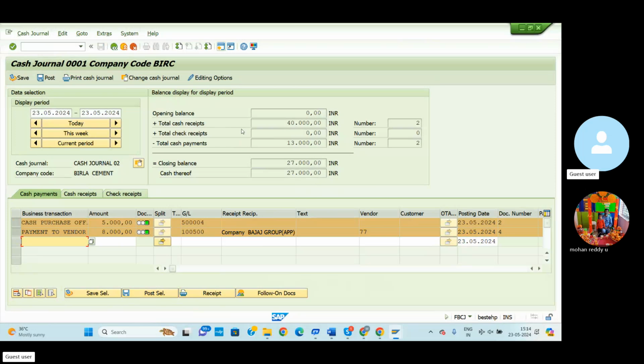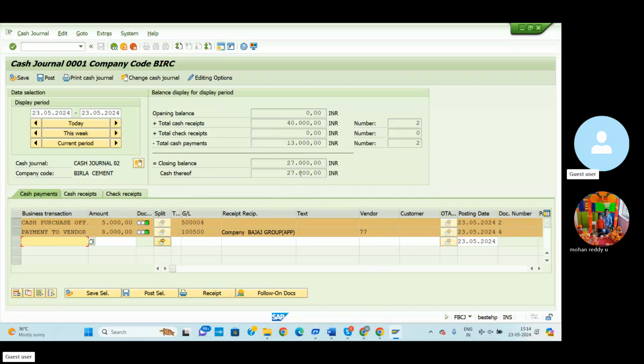Here the total cash receipts are 40,000 and the total cash payments are 13,000, so the remaining balance is 27,000. Now we'll go for one more entry, a cash deposit. We'll deposit the remainder of this 27,000 by day ending.